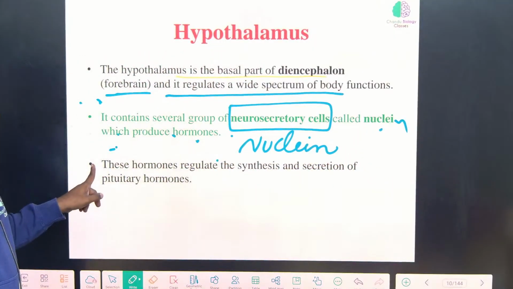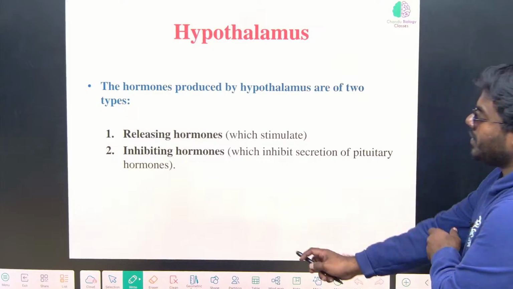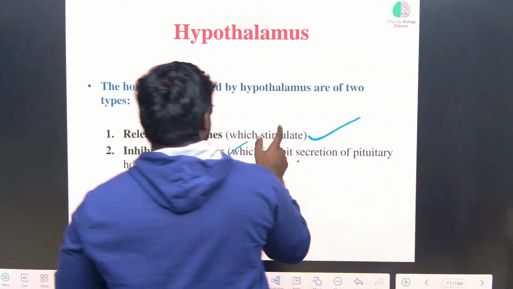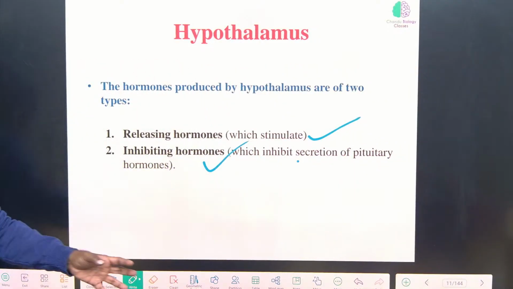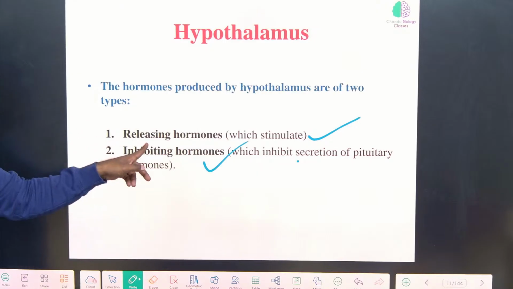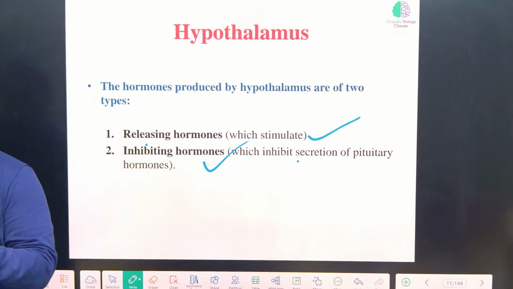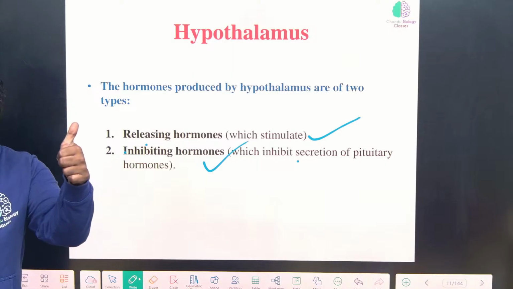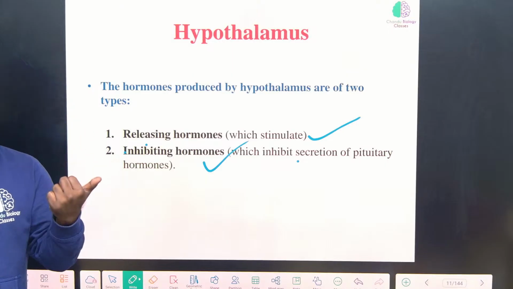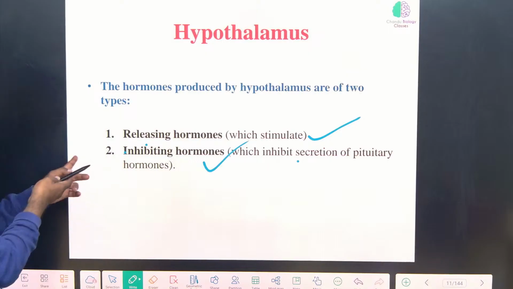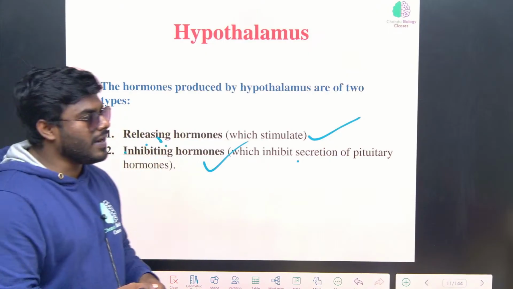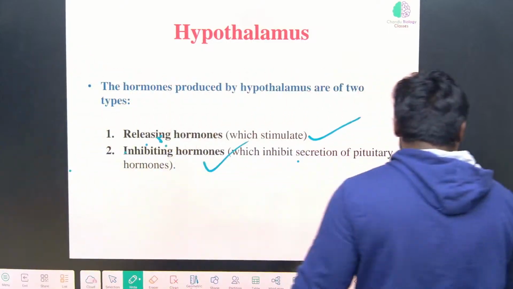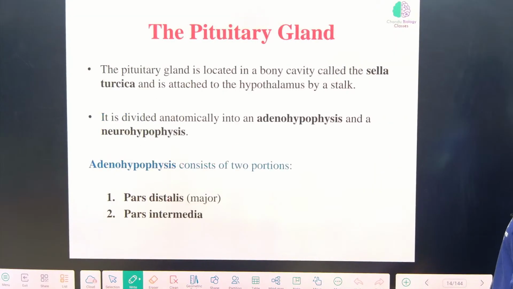Now, a very important point. Look at the hypothalamus. The hypothalamus generally releases two types of hormones, releasing hormones and inhibiting hormones. This is a very broad unit. Once I complete the whole lesson, it becomes easy. Releasing hormones, as the name itself indicates, have a stimulatory function. Inhibiting hormones are inhibitory. You remember we read plant hormones, there are growth stimulators and growth inhibitors. Abscisic acid is a growth inhibitor, the rest of them are growth stimulators. Same here. Some stimulate, some inhibit. But the hypothalamus releases both releasing hormones and inhibiting hormones. Don't get confused over there.